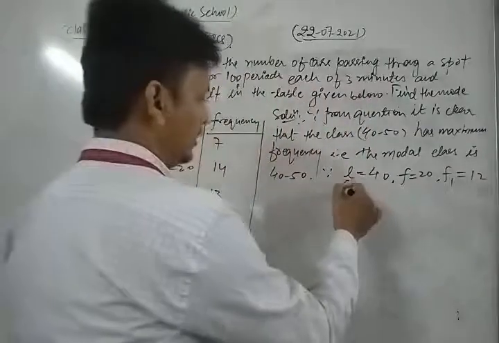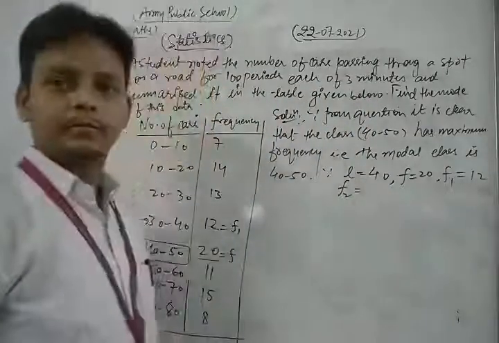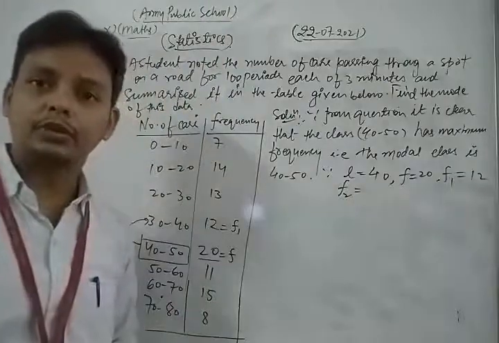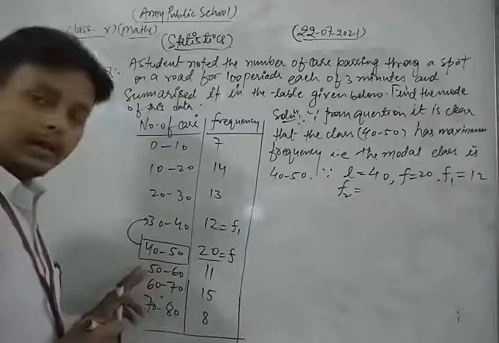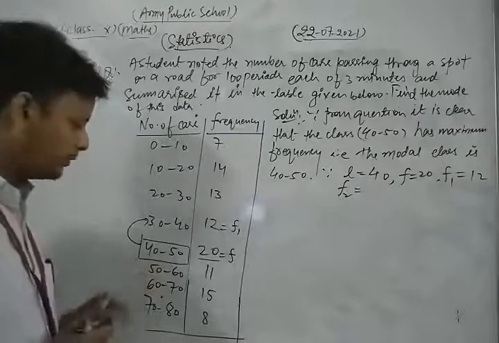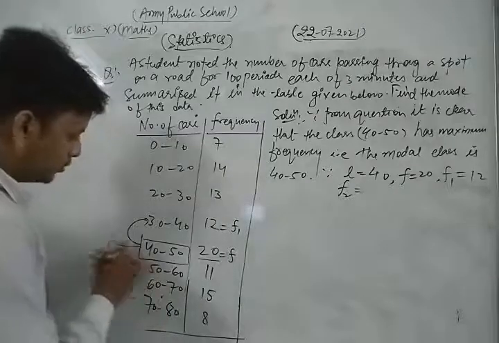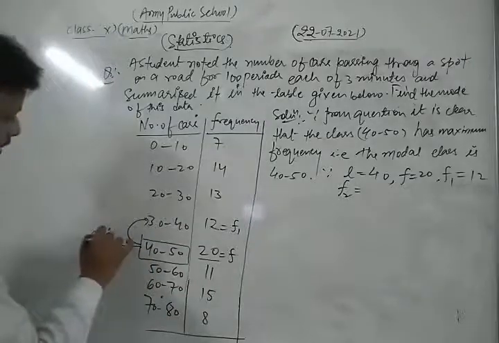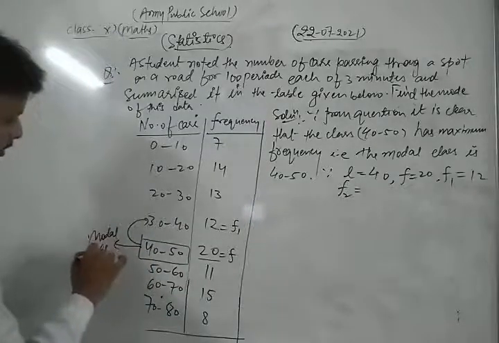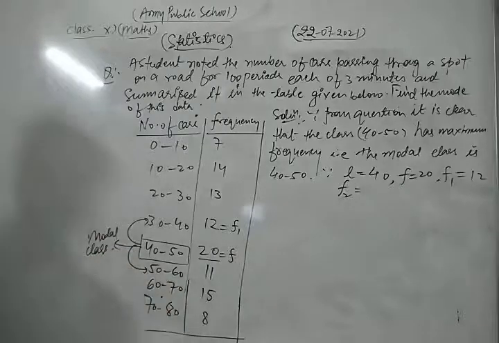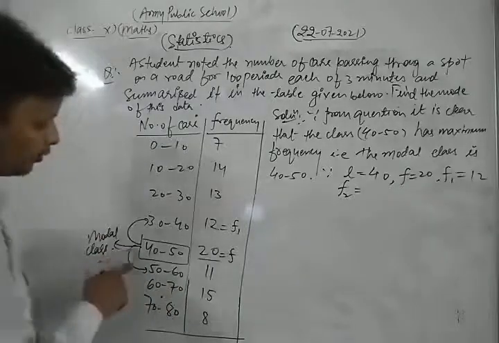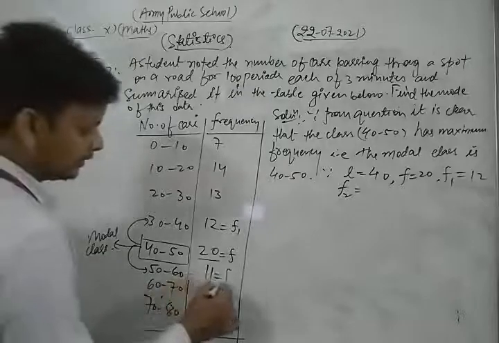F2 is the frequency of the class following the modal class, that is 11.